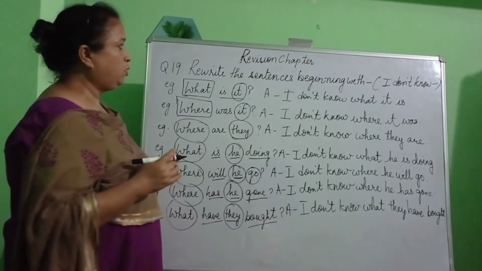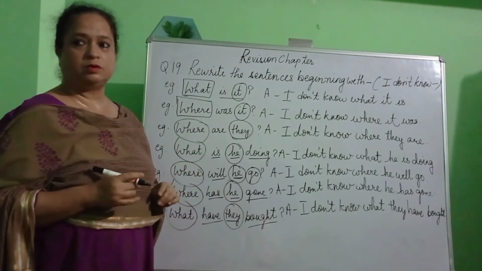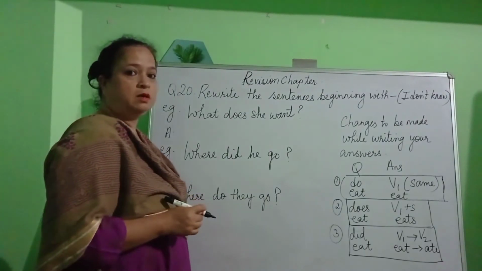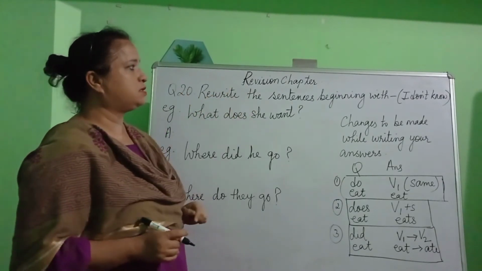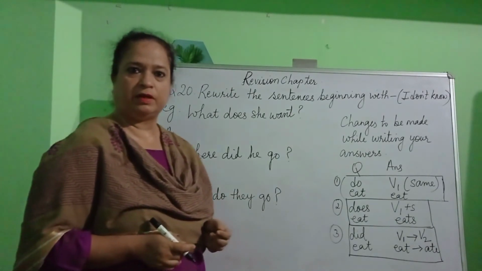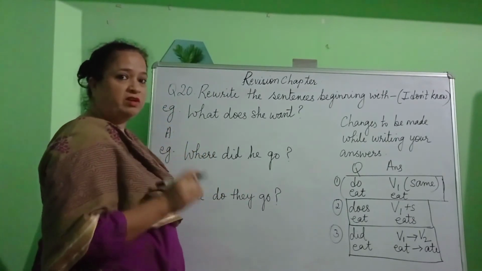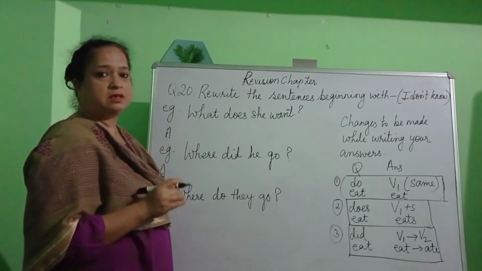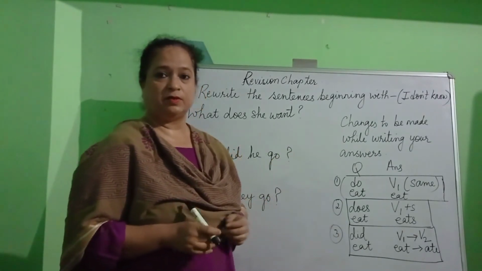So, I hope children you have understood how we are going to write our answers using I don't know. So now children, let us see what we have to do in question number 20. We have to rewrite the sentences beginning with I don't know. Now you will tell me, ma'am, this is the same thing we have done in question number 19. But in this, there is a slight difference. We will begin our answers using I don't know. But while writing the answers, there are going to be some changes. Now what are the changes going to be while writing your answers?